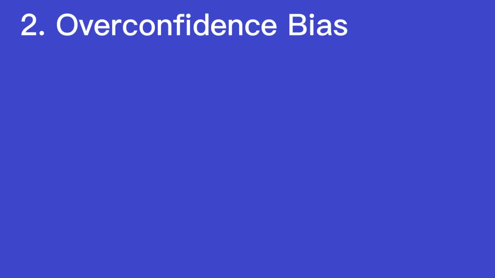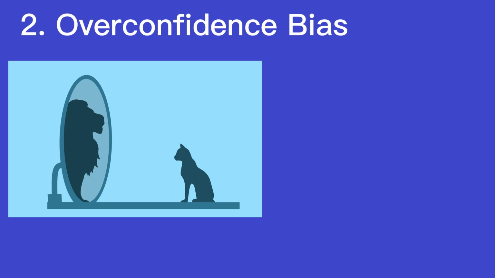2. Overconfidence bias. Overconfidence bias is the tendency to overestimate one's abilities and the accuracy of one's predictions. In trading, this bias can lead to a trader taking on too much risk or failing to properly manage risk.